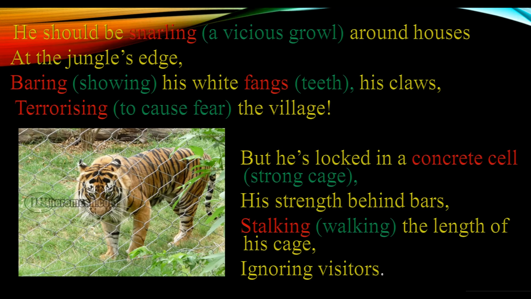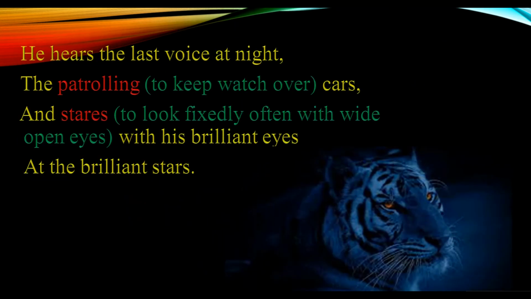Why ignoring the visitors? Because the tiger knows this fact very well, that it cannot do anything to the visitors because he is locked in a concrete cell. His whole strength is behind the bars, so it is better to ignore the visitors. Now, this particular stanza talks about the tiger that is in the zoo. Now, this is the last paragraph.